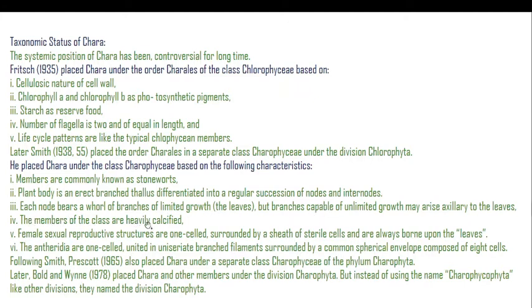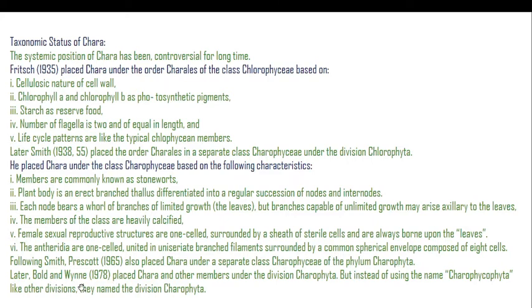The members of the class are heavily calcified, means they have calcification or they have calcium. Then female sexual reproductive structures are one cell surrounded by a sheath of sterile cells and are always borne upon the leaves. The antheridia are one cell united in uniseriate branched filaments surrounded by a common spherical envelope composed of 8 cells. Following Smith, Prescott also placed Chara under the separate class Charophyceae of the phylum called Charophyta.